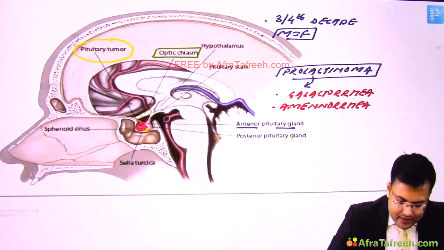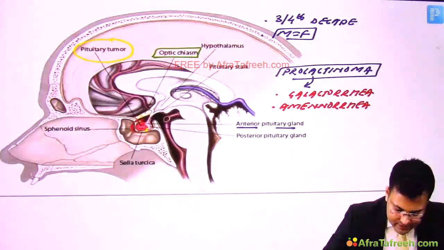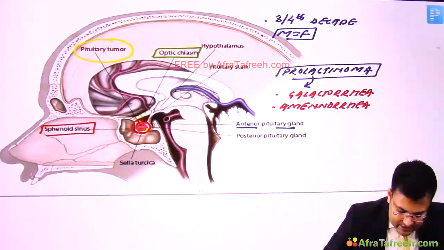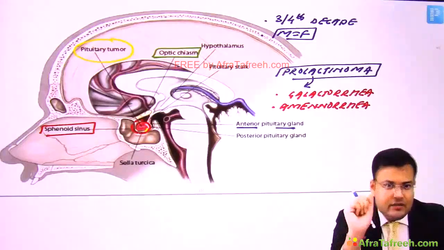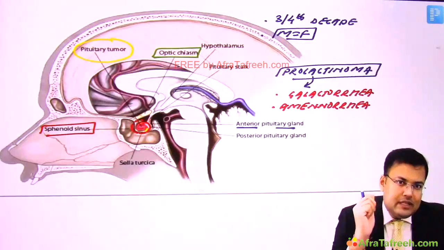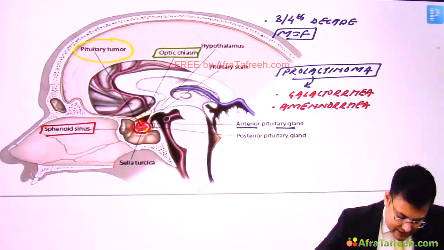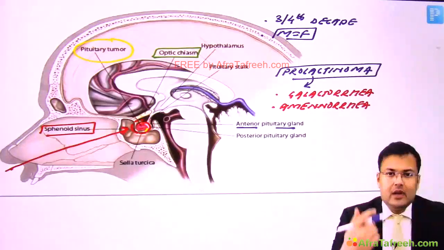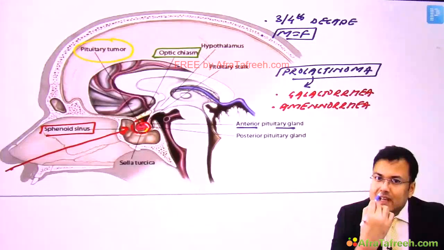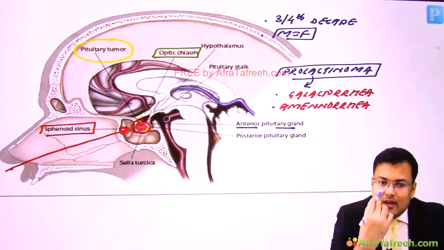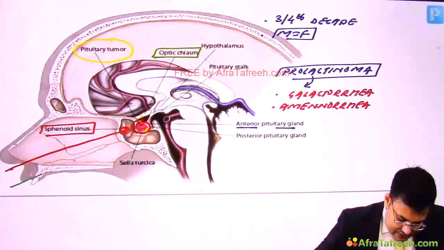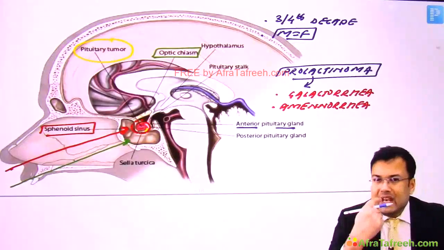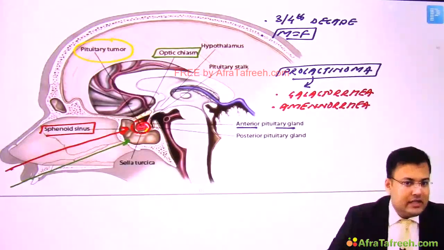Now you can see the tumor is located here, right? And what is the name of this sinus? Sphenoid sinus. So we can go for transsphenoidal excision of the tumor. And what are the approaches for this transsphenoidal excision? Either I can go from the nose, and this is known as intranasal transsphenoidal excision. And if I go from this approach, this is known as sublabial transsphenoidal excision. So these are the approaches.